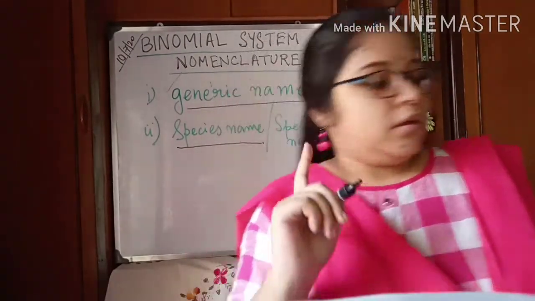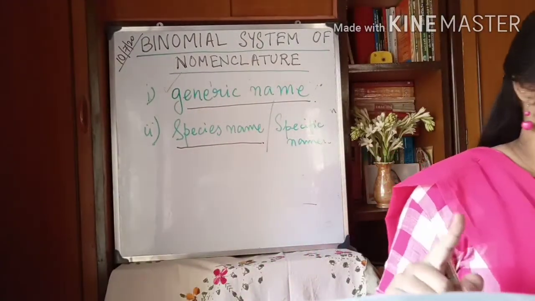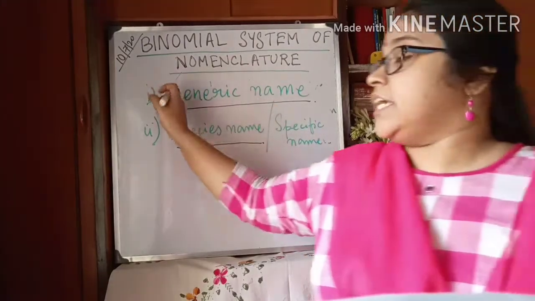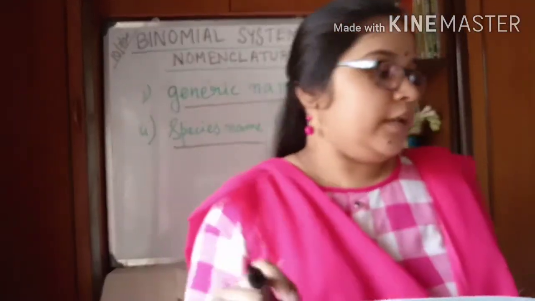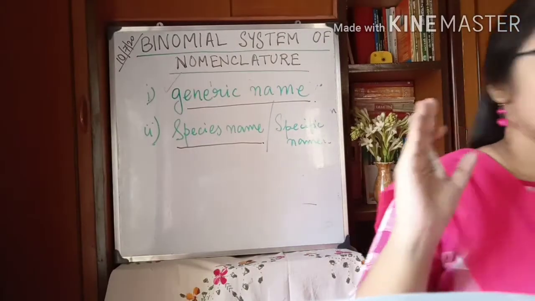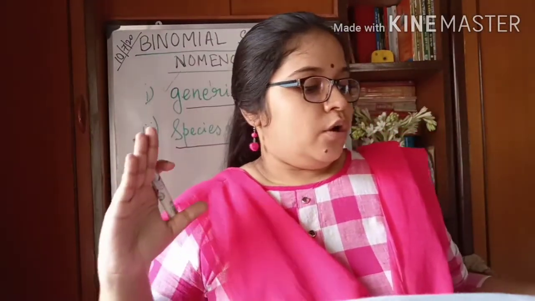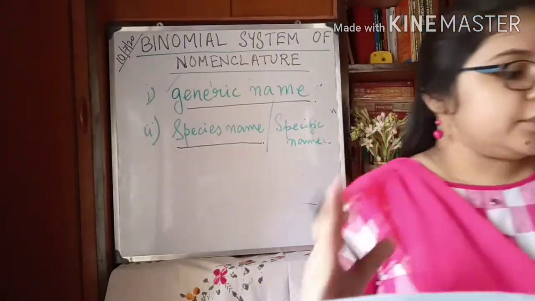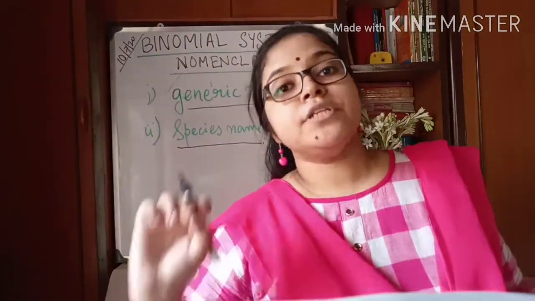Okay. And this is called the genus of that organism. Genus is always written first with an initial letter in capital.